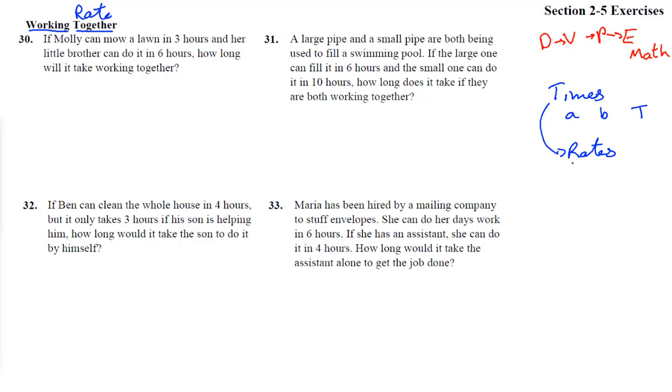If he can do it in a certain number of hours, like 8, then he can do 1/8 of the job every hour. And these rates do add to give us the total rate. So this is the formula that we're going to use.